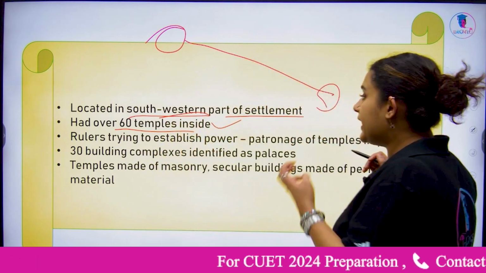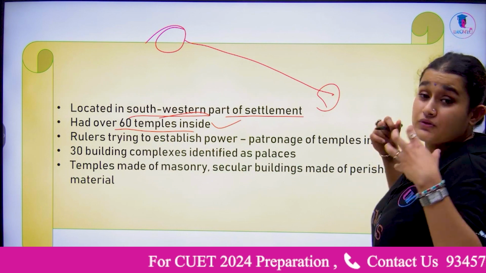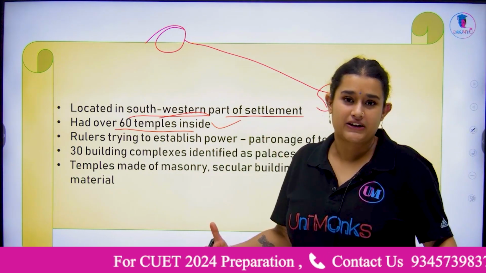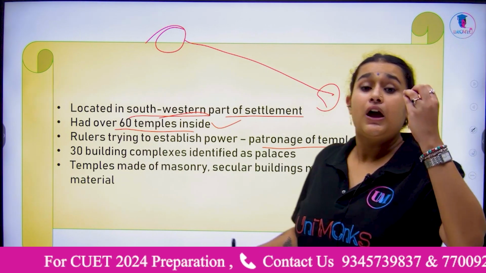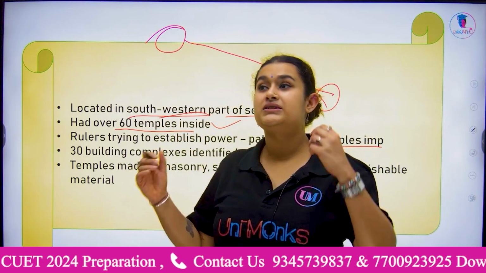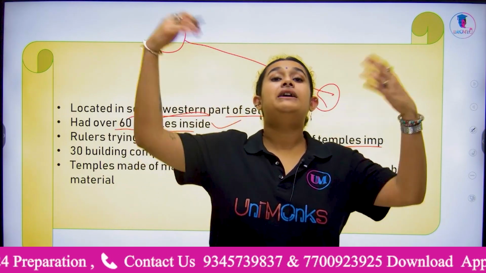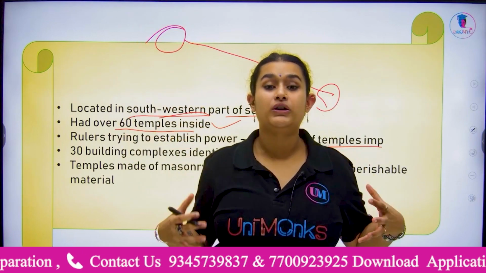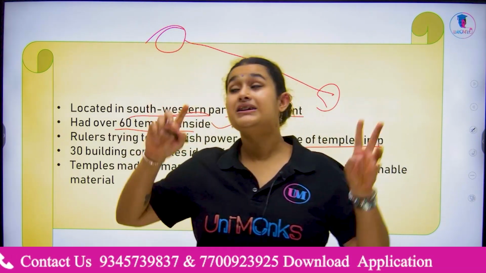Now, rulers tried to establish power, and because of that, they patronized temples. This is important because it gave rulers a sort of connectivity to the divine. As if the gods want me to be your ruler. It gives them a divine status.